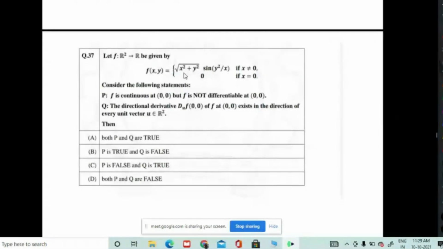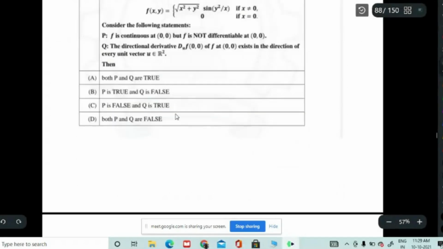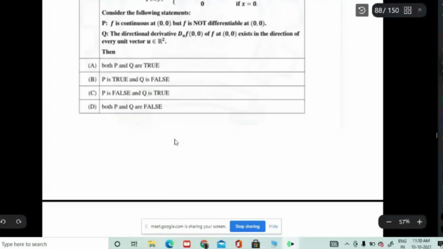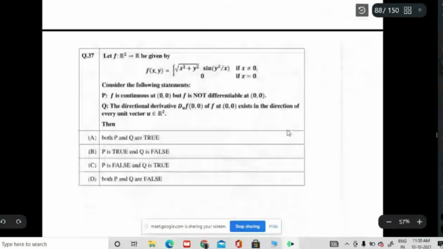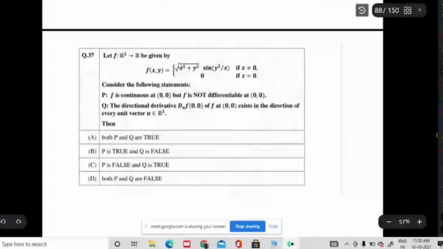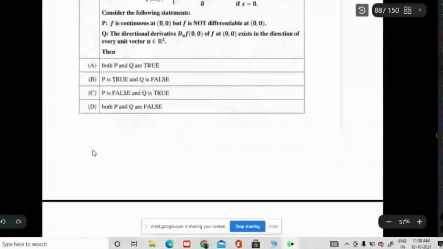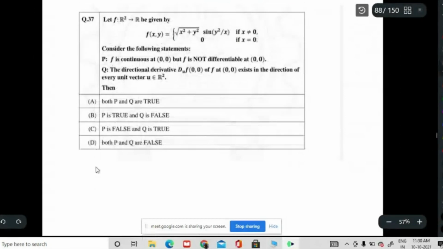And the second statement says the directional derivative exists in the direction of every unit vector u in R2. So you have to find continuity and the same. So as in the previous case, again I will do this using this parameterized form. Again you can write f of r theta. What is f of r theta here?